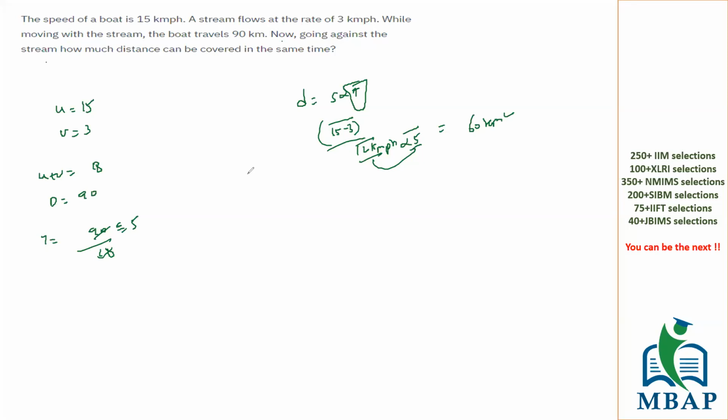Because time is going to be independent of the speed, right? So the available time which is there with the boat, when you go against the stream, if it is 5, then while coming back also you will take 5 hours only, no? The only thing which is changing here is the distance, which is dependent on the speed. While going it's plus, while coming back it's going to be minus. I hope this is clear.